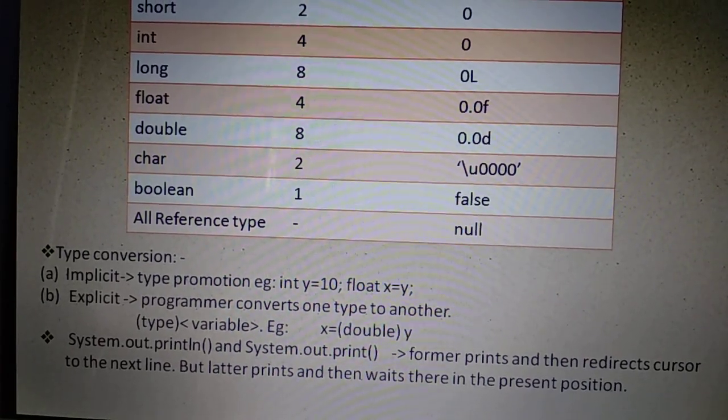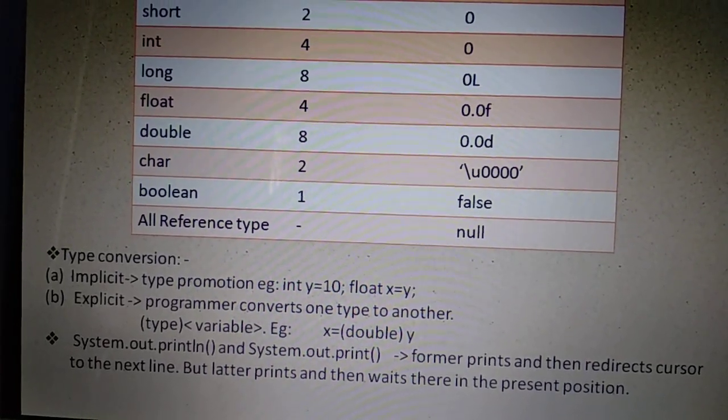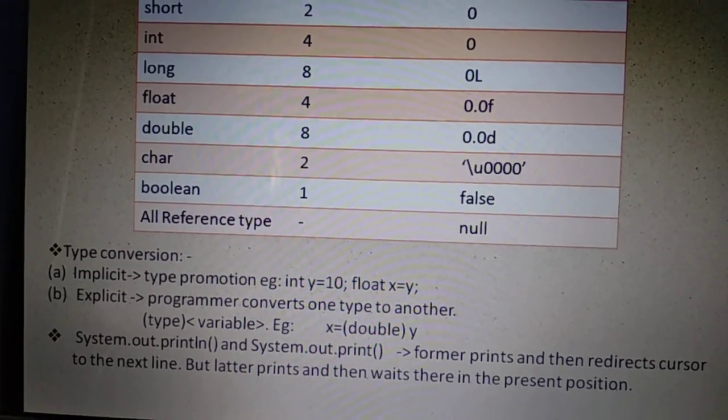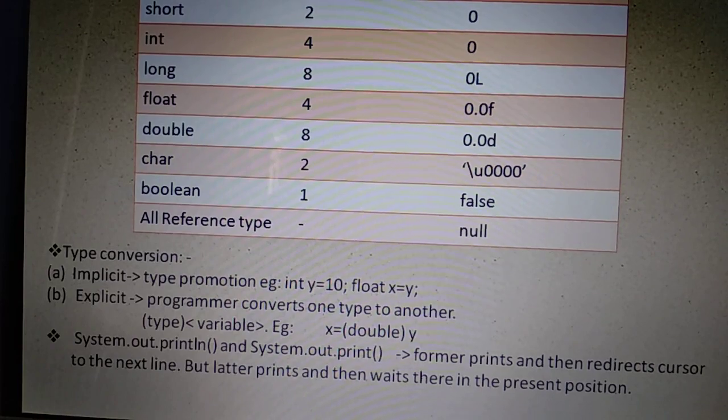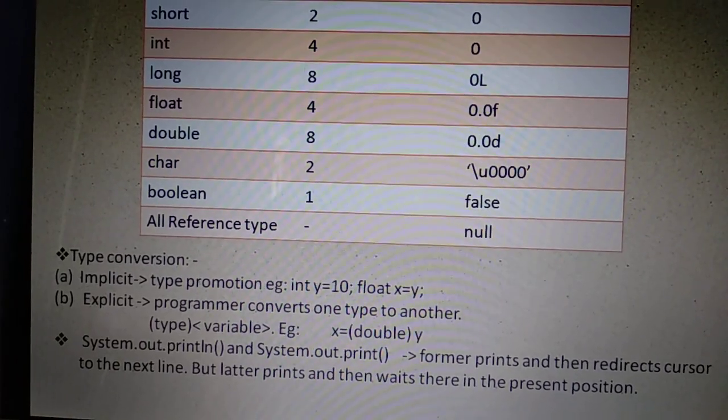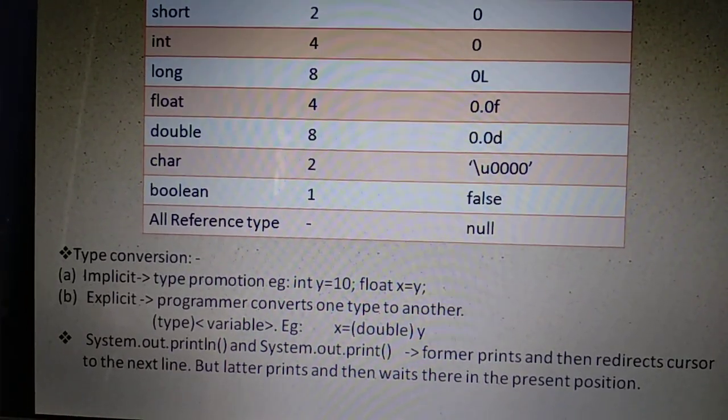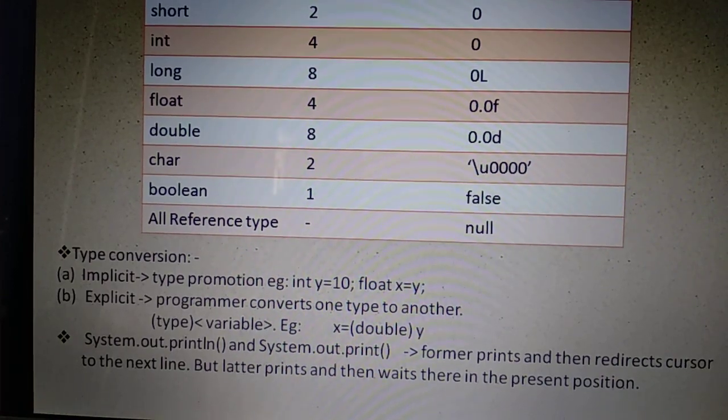And we are going to store the value of y inside a float variable. So what happens is, y is integer, no? So this integer value, when it gets stored inside x, which is a float, automatically integer will be promoted into float. And so this is an example for implicit conversion.